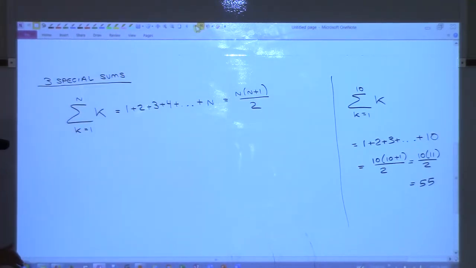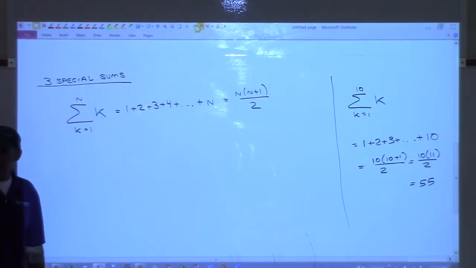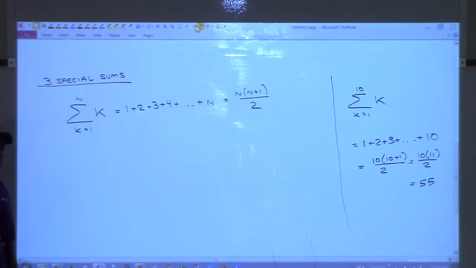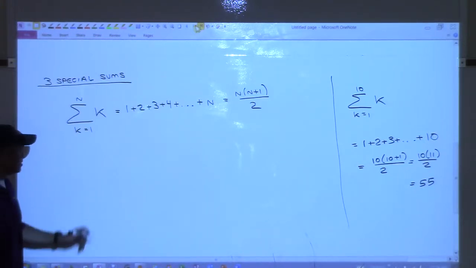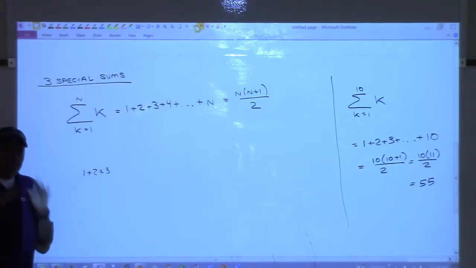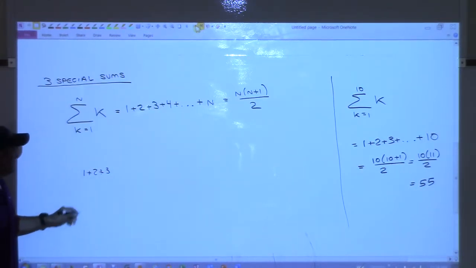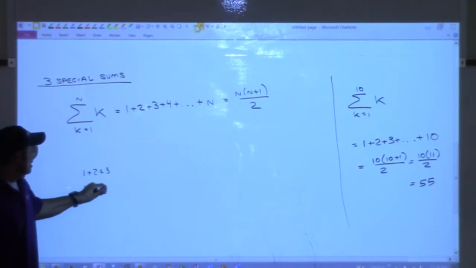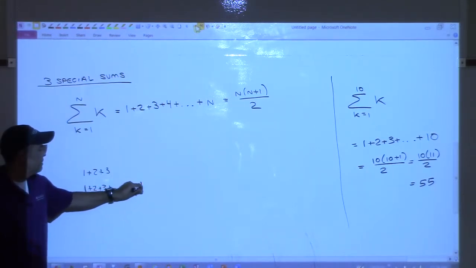So the story goes, and I have to be quick here, so I'm going to kind of annotate it a little bit. In first grade, he was in class, and the teacher that day went into the first graders and said, what's 1 plus 2 plus 3? And the kids were like, 6, and everyone got it right. And then the teacher said, all right, what's 1 plus 2 plus 3? I want you to do that all the way out to 100.